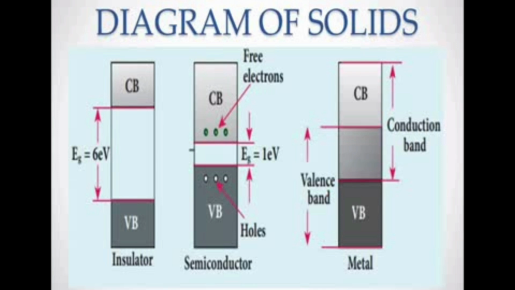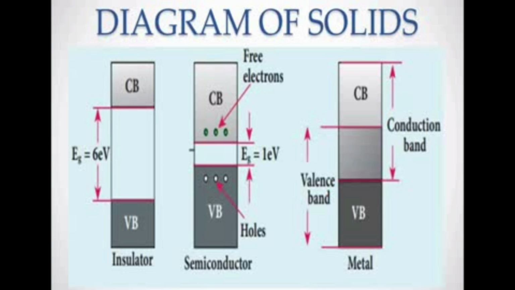Next thing is conductors. See the next picture. This is a conductor. Metal is a conductor. Here there is no energy gap between the conduction band and the valence band, so the two bands overlap each other. It does not require any energy to jump the electron from the valence band to the conduction band; it can easily pass. That's why this is called a conductor. All the metals are conductors, you know that. The resistivity of a conductor is 10 to the power of minus 2 to 10 to the power of minus 8 ohm meter.